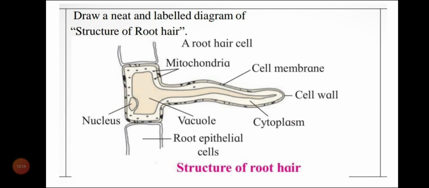You can label cell wall, cell membrane, cytoplasm, vacuole, whatever you feel is easier. You need to learn that labeling by heart. Just remember the nucleus. See here, it is nucleus, vacuole, cell membrane, cell wall, cytoplasm. So students, practice this diagram very nicely for exams. You can consider this diagram very important for your exams.